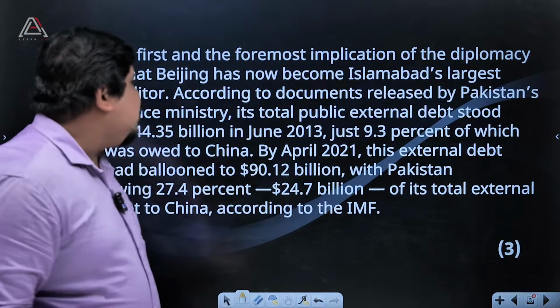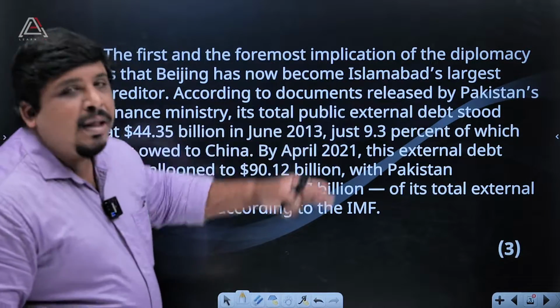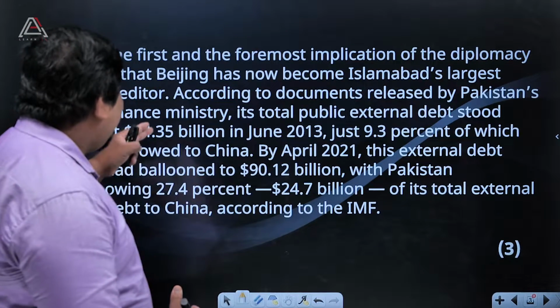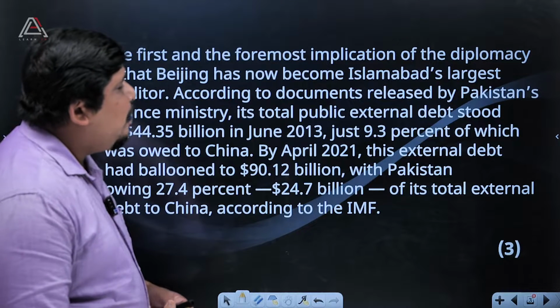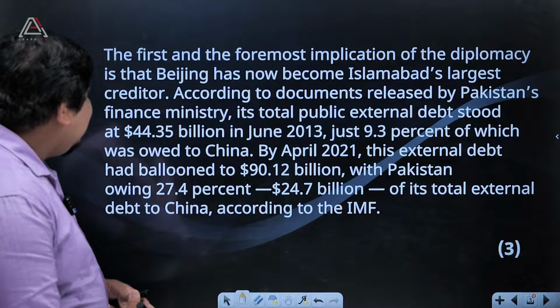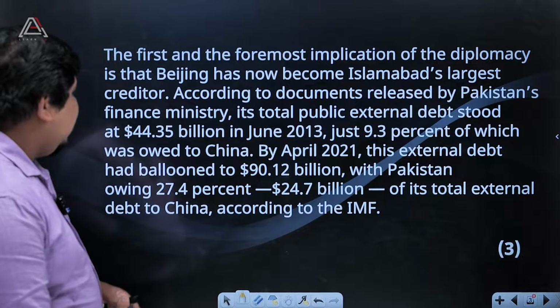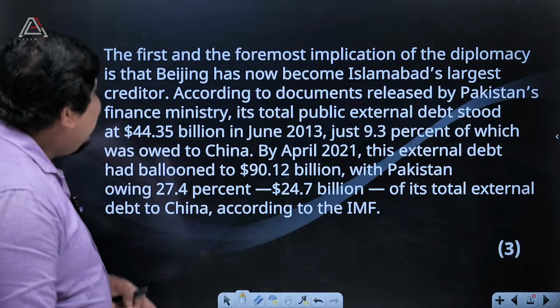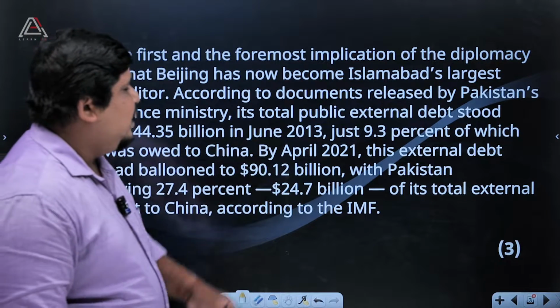That's what I explained: the largest creditor. According to the documents released by Pakistan's Finance Ministry, its total public external debt stood at $44.35 billion in June 2013.